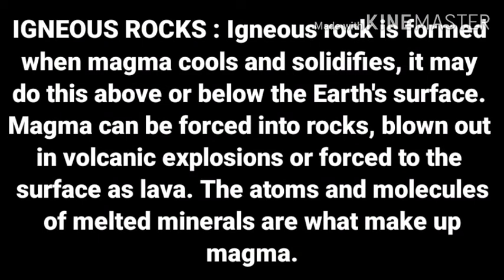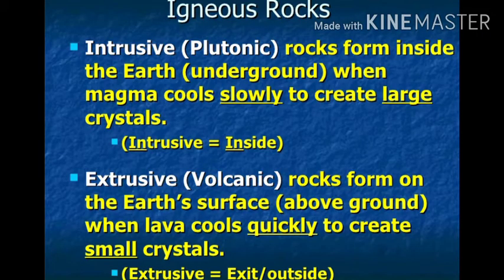So students, first we will talk about the igneous rocks. Igneous rocks have been forming since the earth took its birth. They are still being formed in regions of volcanic activity. Out of the 3 kinds of rocks, igneous, sedimentary, and metamorphic, they were the first to be formed and hence they are called primary rocks. Igneous rocks are also classified into 2 types: intrusive igneous rocks and extrusive igneous rocks.